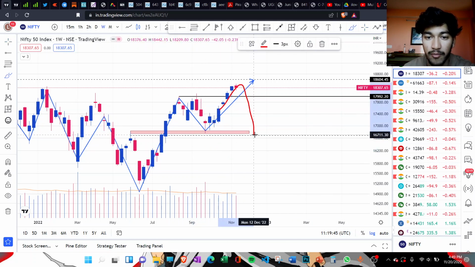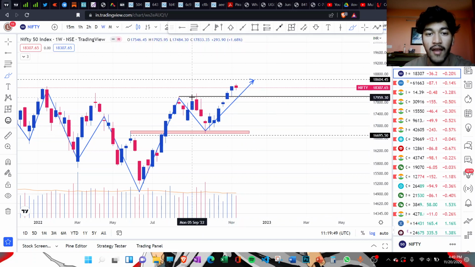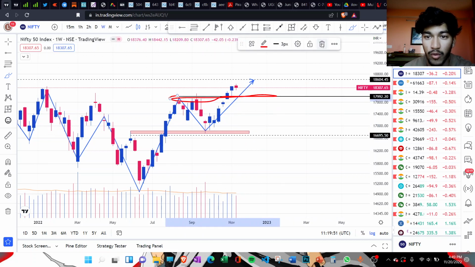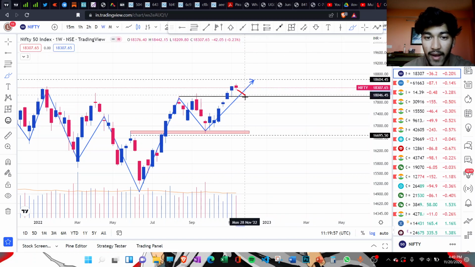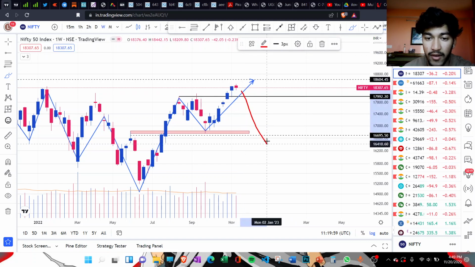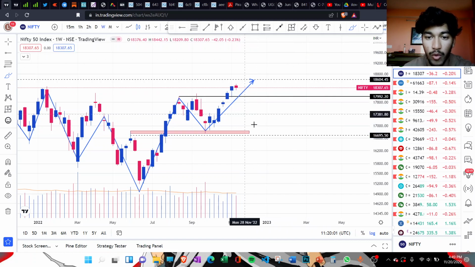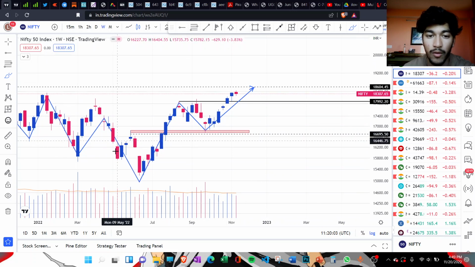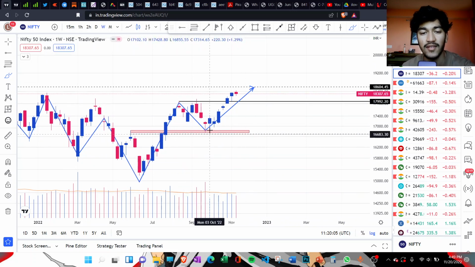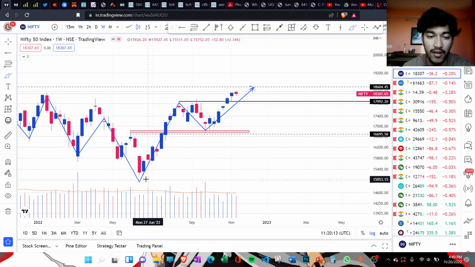So in case the market pulls back like this, this will be an important support level, and this one is also a short-term support. That was our previous high of 17,990. So in case the market pulls back, it can pull back to this level, or maybe to this level if the pullback is a bit deep. If you look from the weekly perspective, this is the logical pivot point that we have right now, the support point of 16,700 something.